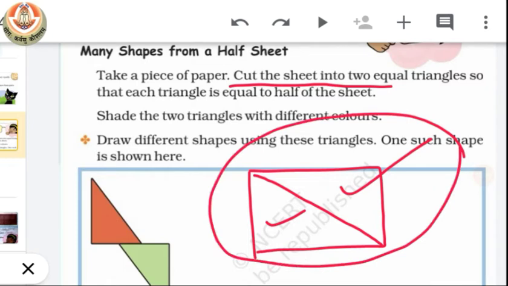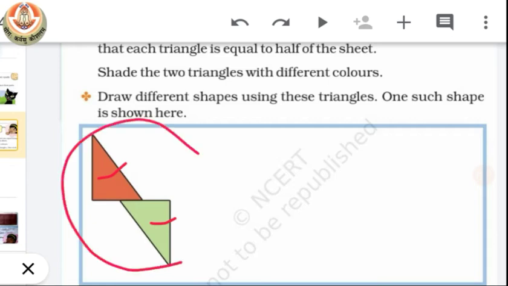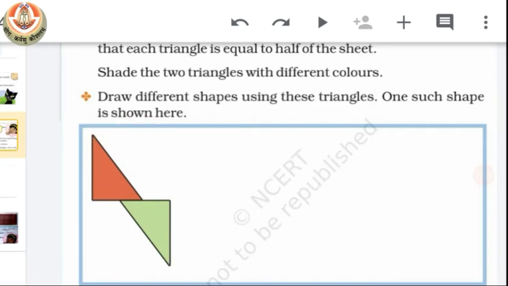Okay, now you have to shade both the triangles with different colors. As you can see, we have 2 pieces, both as triangles, and one is colored in orange and the other in green. Now we have to draw different shapes. We have to make different shapes by using these triangles. As you can see, one is done for you. So this is your activity based question. You have to make as many figures or shapes as you can make.